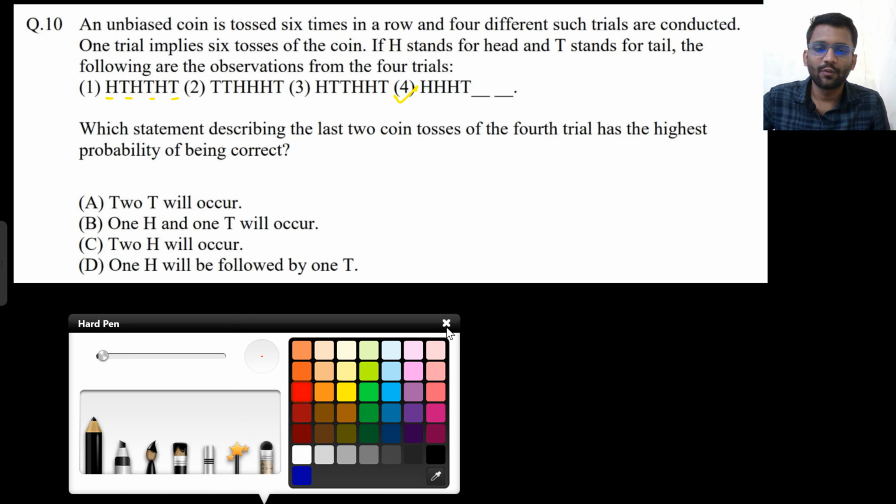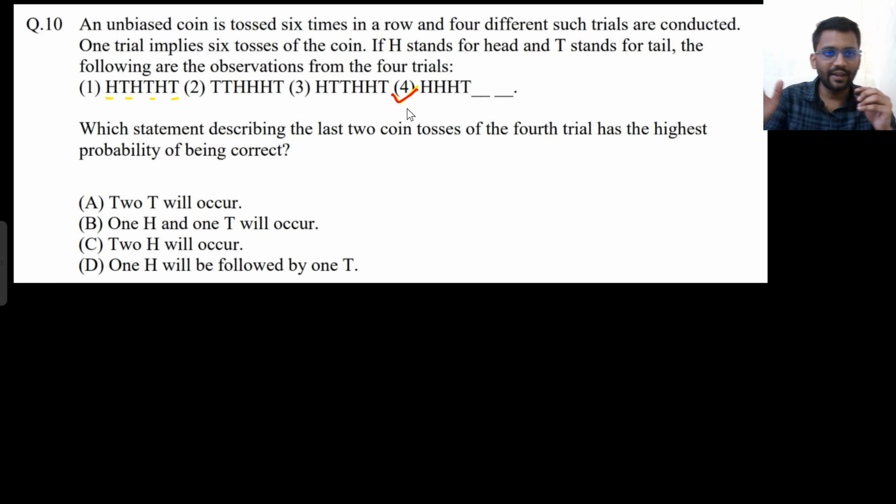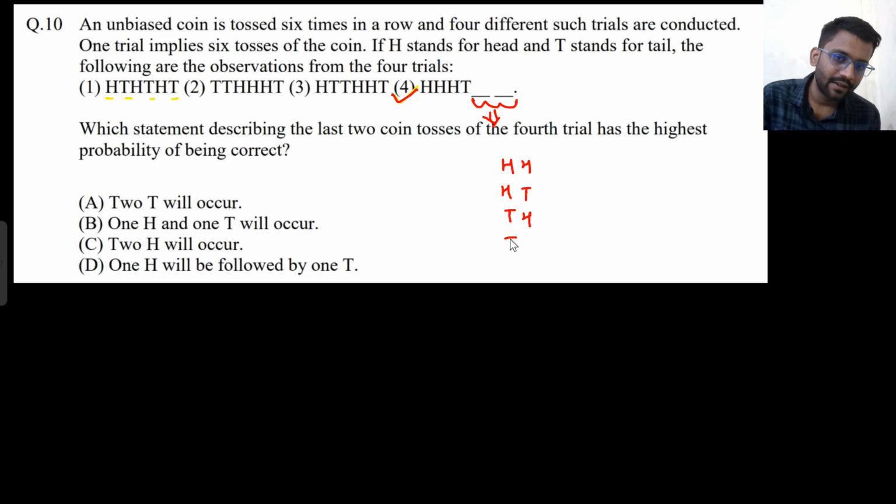So this is our 4th trial. In every trial we are tossing the coin 6 times. In the first trial we get head, tail, head, tail, head, tail. The next time we get tail, tail, head, head, head, tail. The next time we get head, tail, tail, head, head, tail. So in 4 trials we already have got head, head, head and tail. Now there are 2 left. So here we can get head, head, head, tail, tail, head, tail, tail.